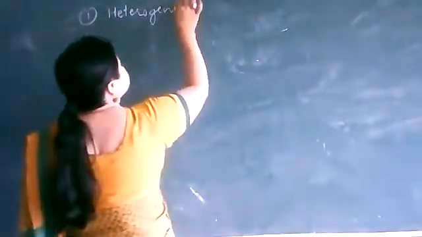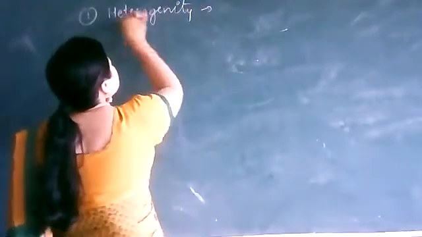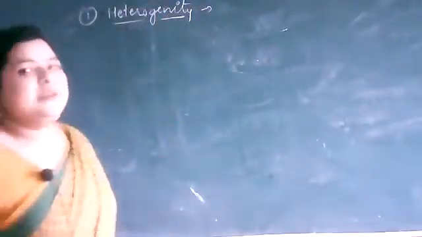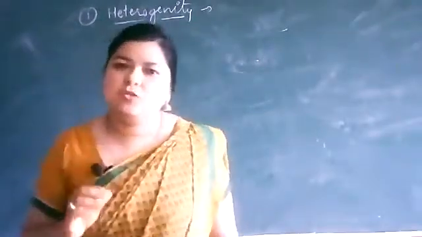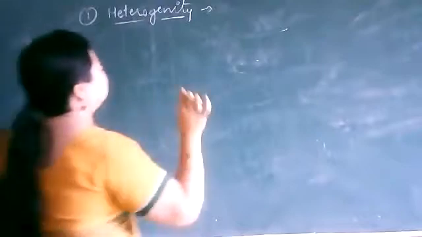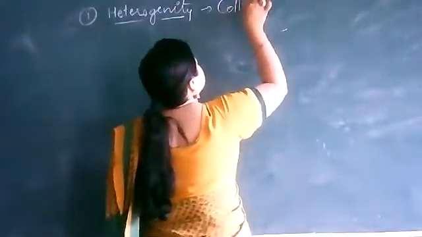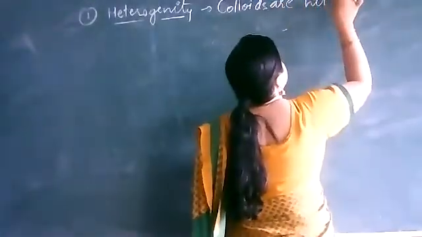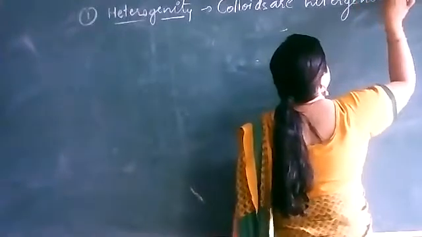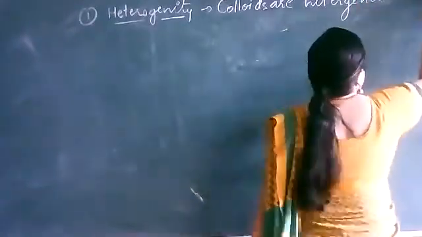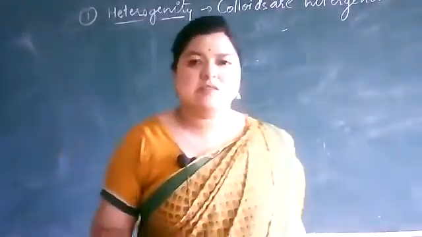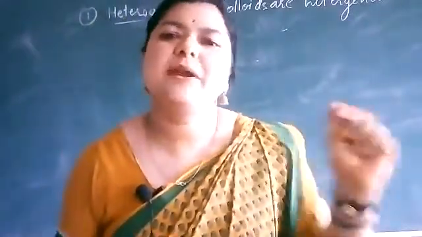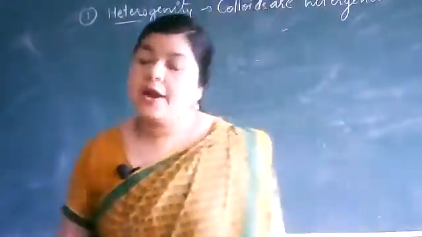The first property is heterogeneity. Heterogeneity means the heterogeneous nature of the solutions. So colloids are basically heterogeneous in nature. But basically they look like homogeneous. Actually they are heterogeneous.